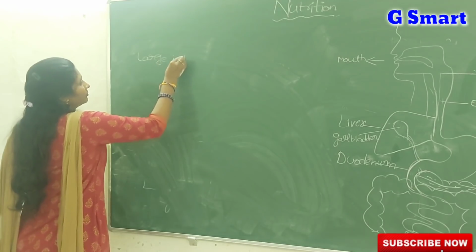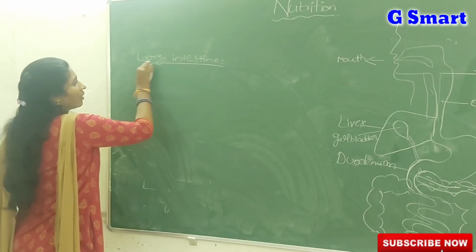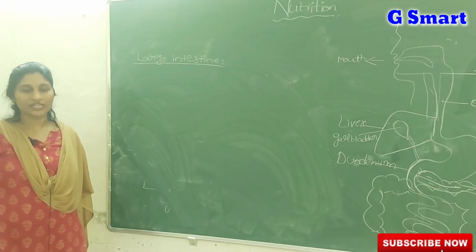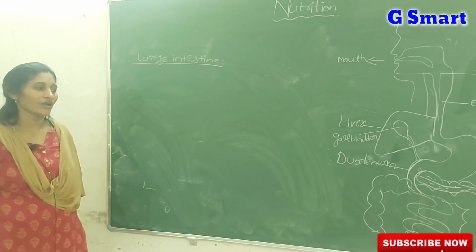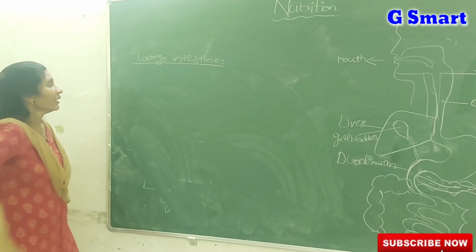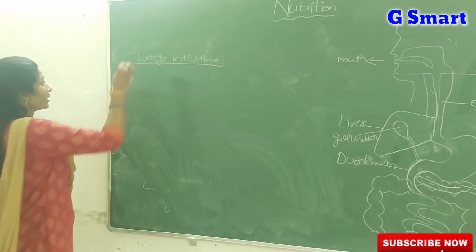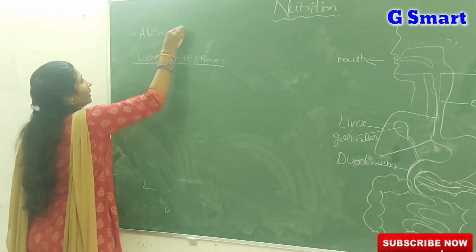The large intestine is the part after the small intestine. In the large intestine there is actually no digestion, but in the small intestine, after digestion is completed, another process also takes place that we call absorption.